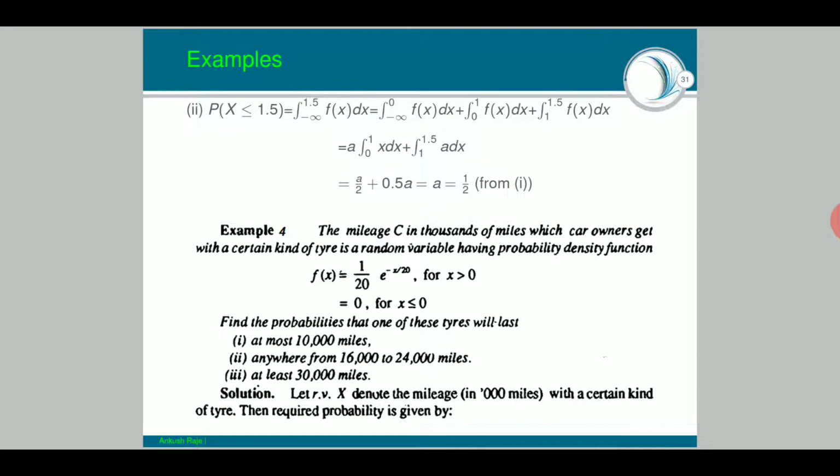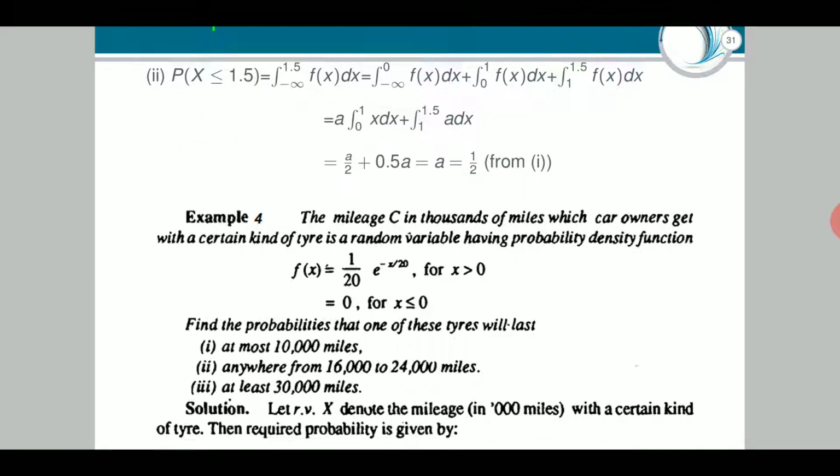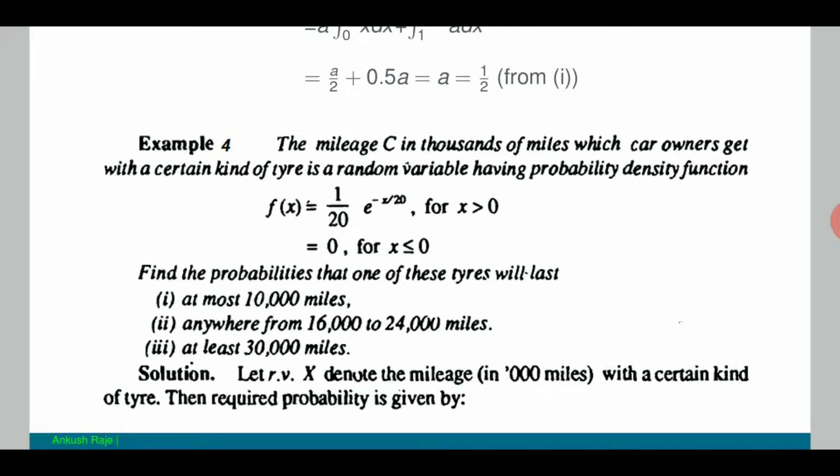This is one application oriented question. The mileage in thousands of miles which a car owner gets with a certain kind of tire is a random variable having probability density function f(x) = (1/20) e^(-x/20) for x greater than 0, and it is 0 for x less than or equal to 0. Simply, they have defined some function: for negative values and 0 it is 0, and for all positive values it is (1/20) times e^(-x/20).